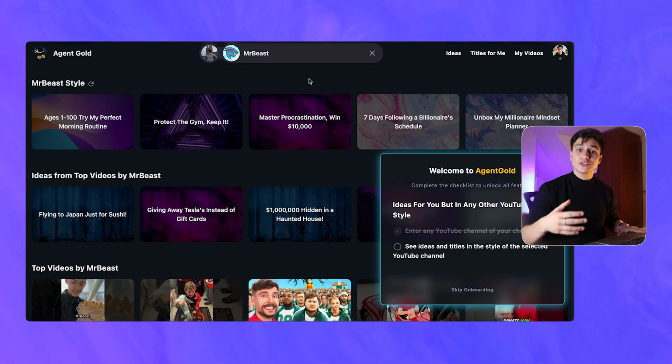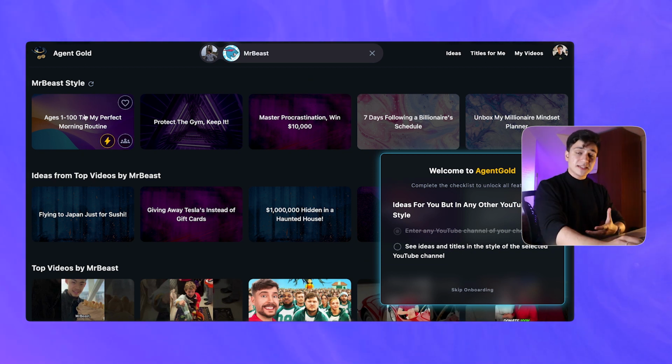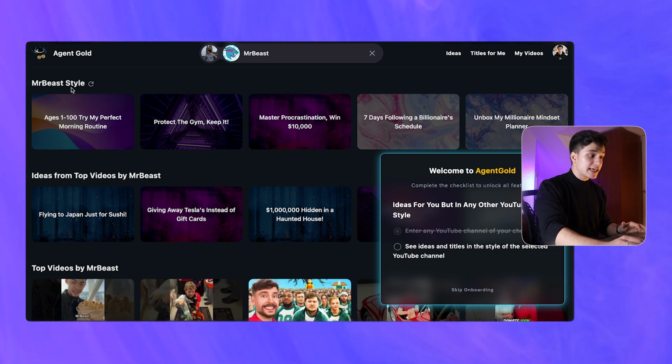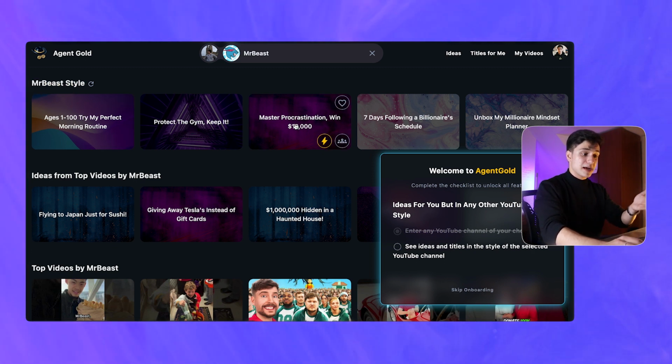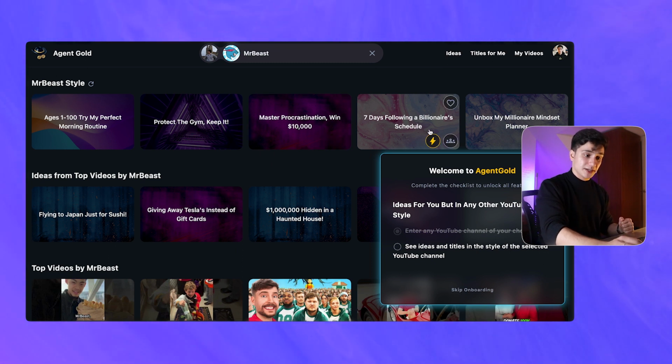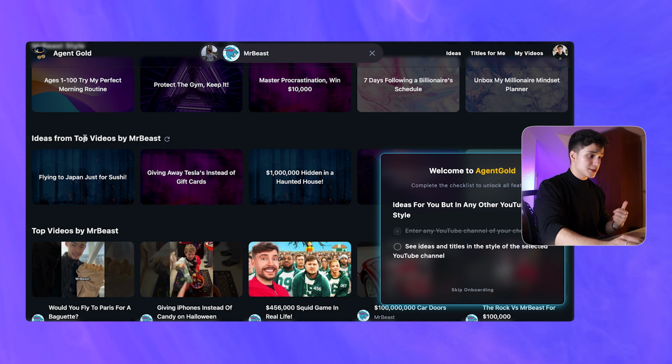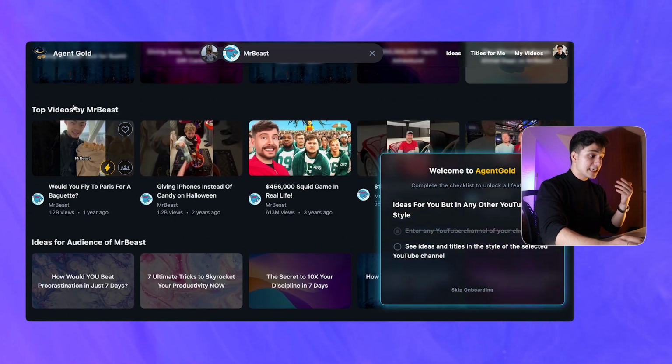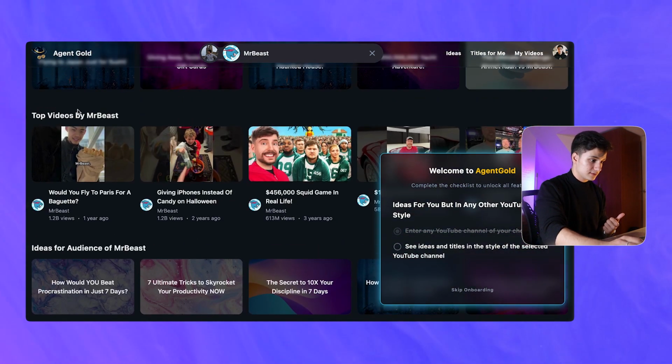And what pops up is essentially an idea lens through Mr. Beast's lens. What that means is we are getting video idea suggestions in Mr. Beast style. For example, massive procrastination, win $10,000. 7 days of following a billionaire's schedule. Also, we can get ideas from top videos by Mr. Beast as well as his top videos that he has made.